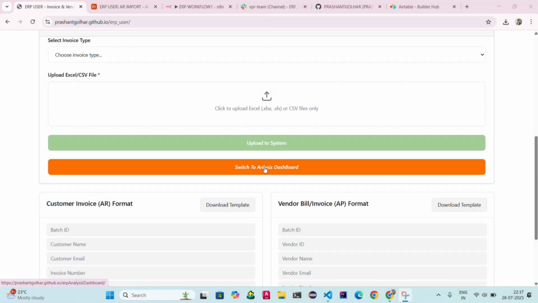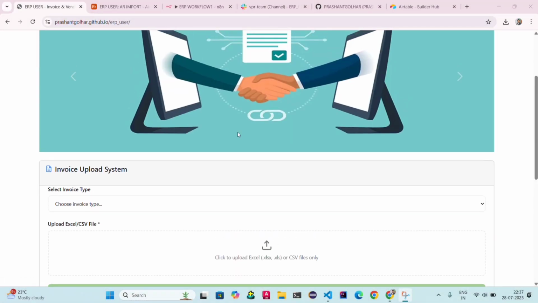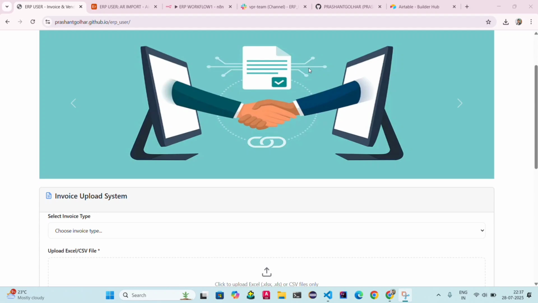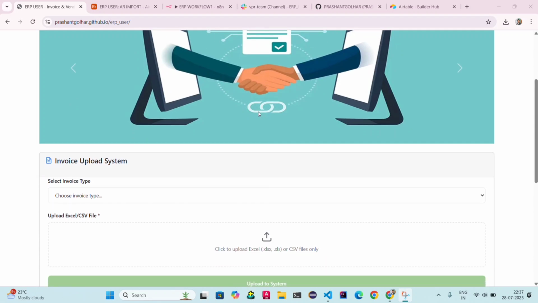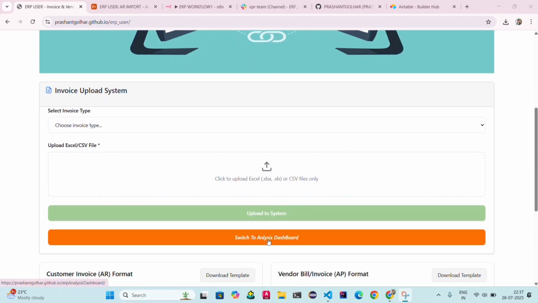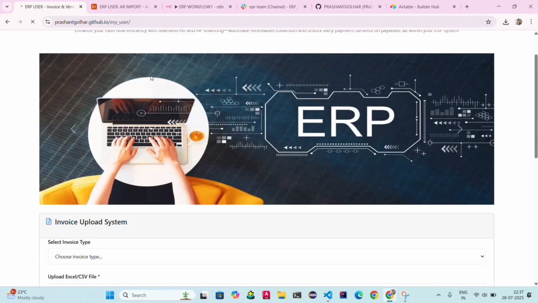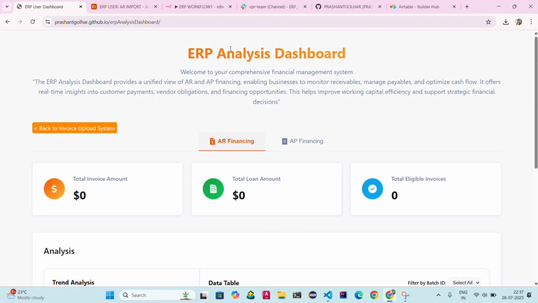I gave a switch to the analysis dashboard for the ERP user. Whenever the ERP user uploads data in their Airtable and wants to check or analyze the data, how many invoices are currently active, AP data, AR data, the ERP user can check directly here. Once the ERP user clicks on switch to analysis dashboard, the ERP user is redirected to the ERP analysis dashboard.